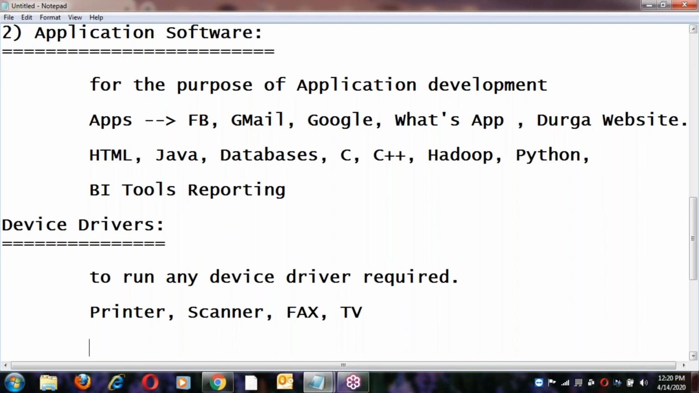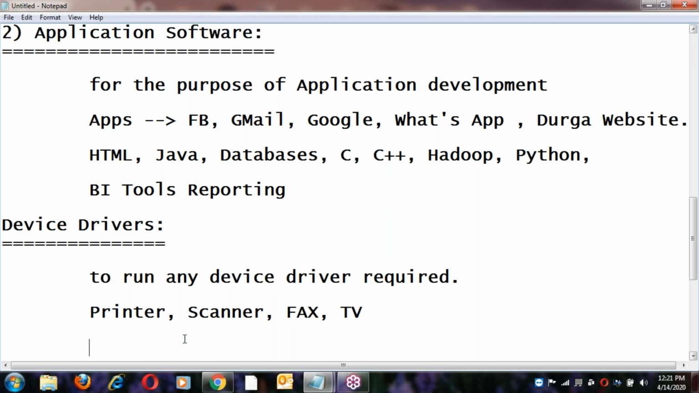In these drivers there are internal drivers and external drivers. Internal drivers are part of the OS, meaning built in with the OS. For example, keyboard, mouse, hard disk, RAM, motherboard, processor, all the hardware components. Every hardware component will have a driver. These are part of your computer, so internal devices' drivers are also part of the OS.